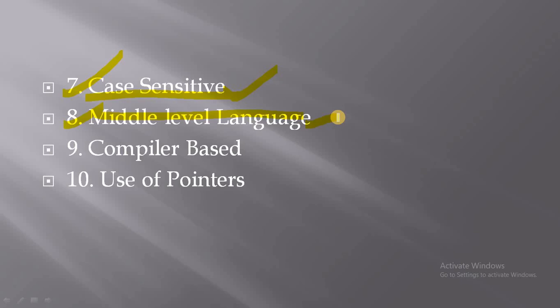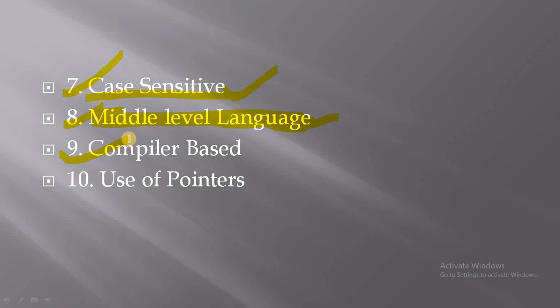That's why it is called a middle level programming language. It is one of the most important features of C programming. If you are preparing for any competitive exam, then you should know that C is a middle level language.